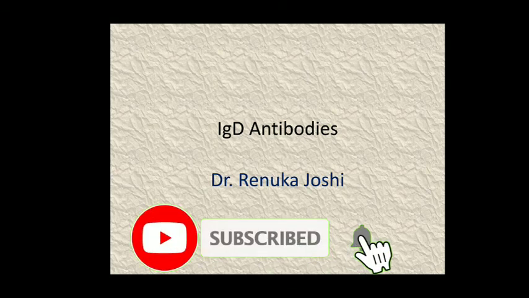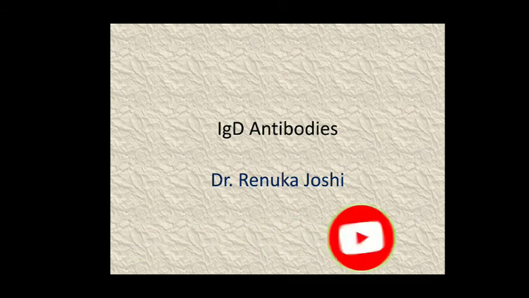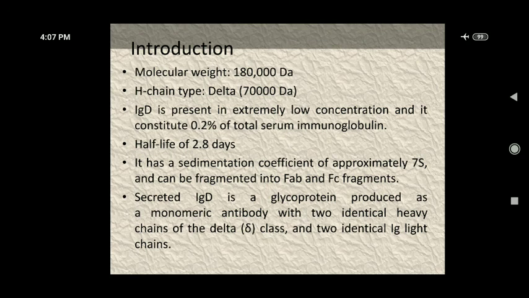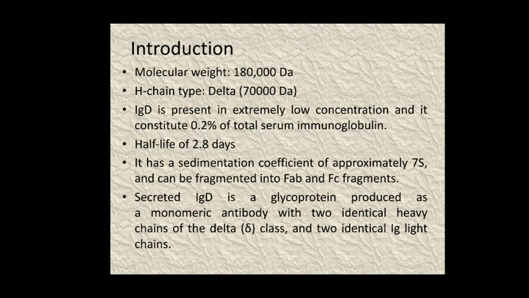Now today we are discussing the IgD type of antibodies, which is the fourth type of antibodies present within our body. No doubt these IgD antibodies do not have as much importance as the other types of antibodies like IgM, IgA or IgG, but these are also responsible for performing some specific roles that we will discuss today.